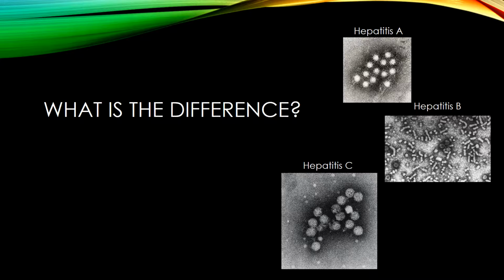What is the difference between hepatitis A, B, and C? Hepatitis A, B, and C are diseases caused by 3 different viruses. There are different ways to contract the virus, and they can each affect the liver differently. Hepatitis A does not cause chronic liver disease, unlike hepatitis B and C. There are vaccines for hepatitis A and B, but not for hepatitis C.